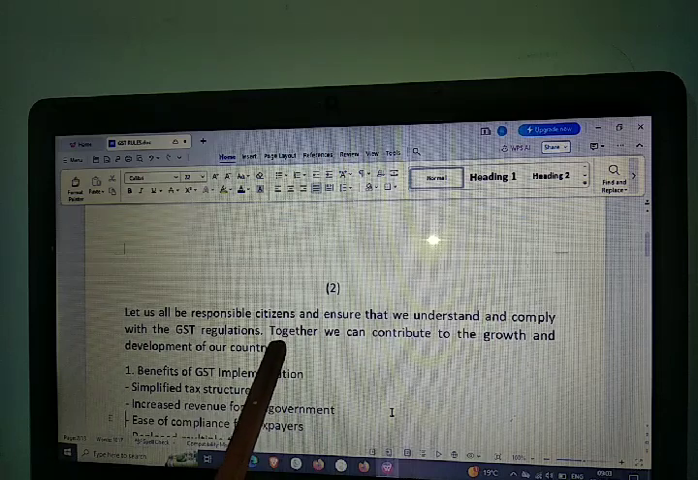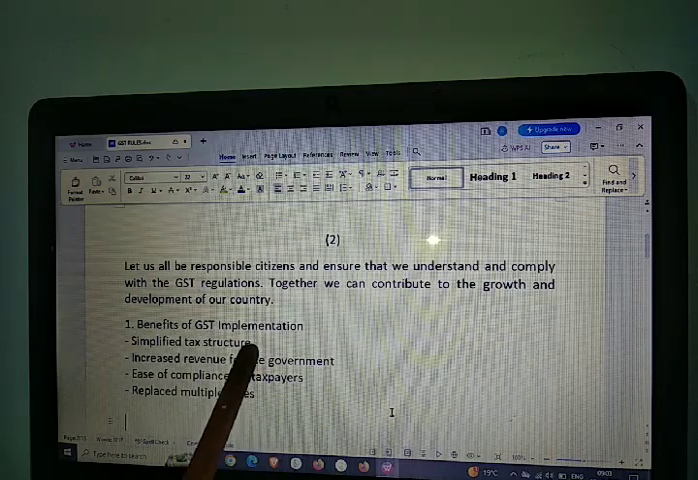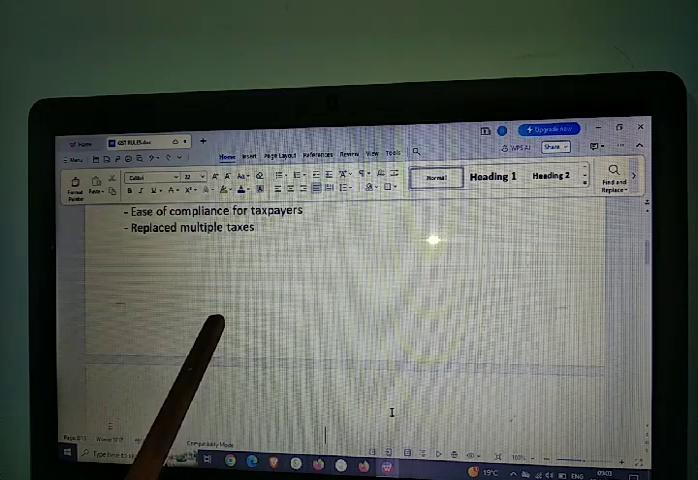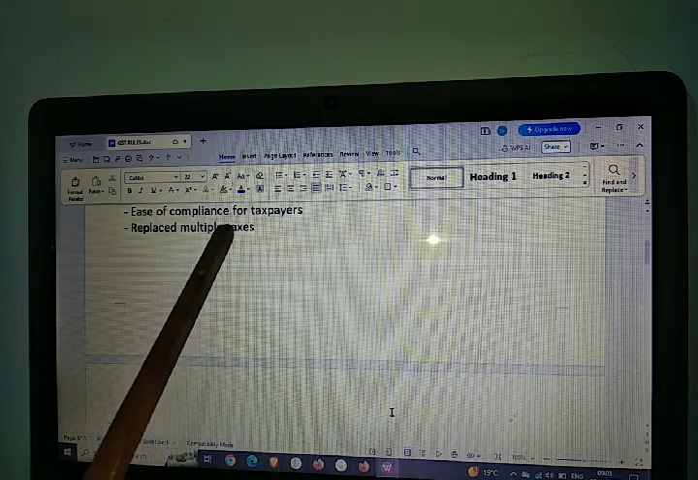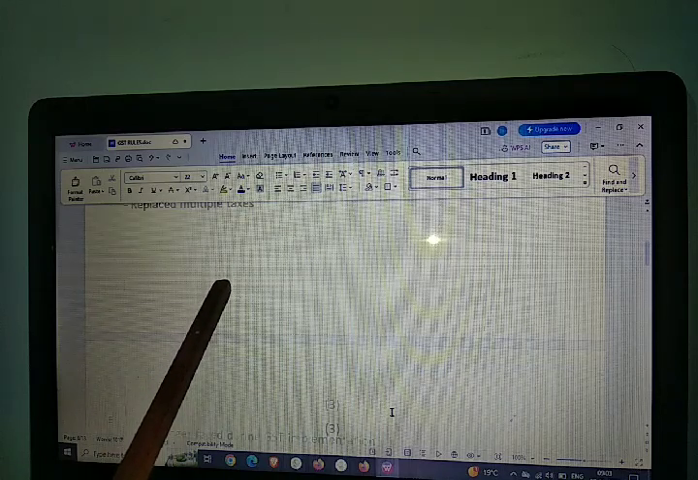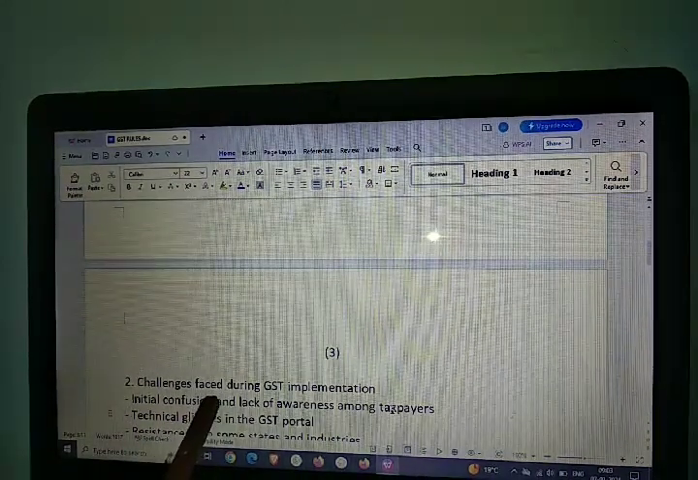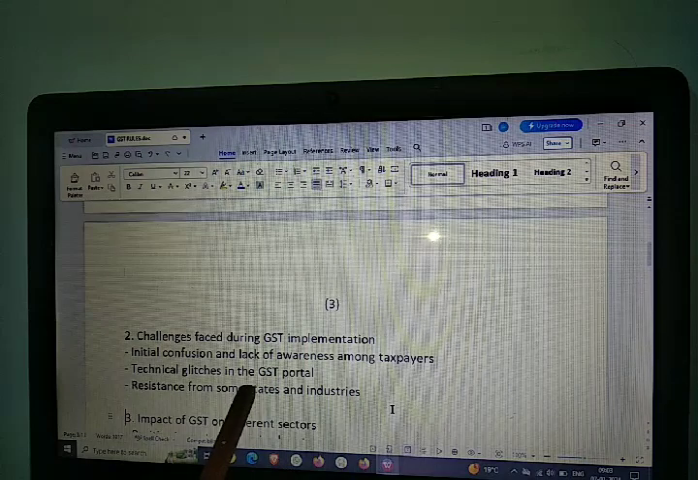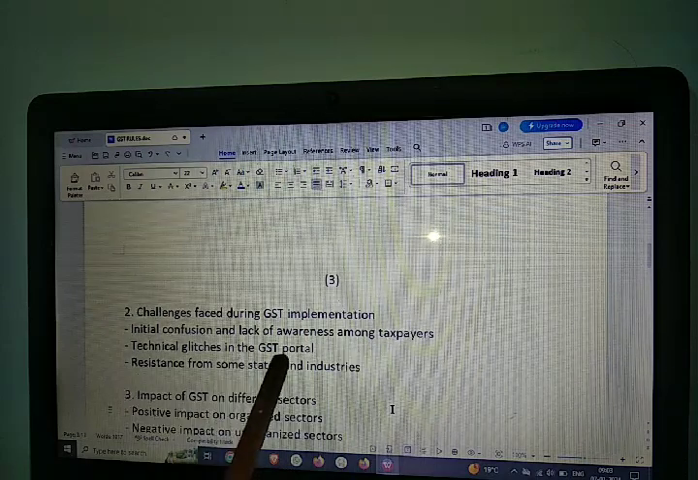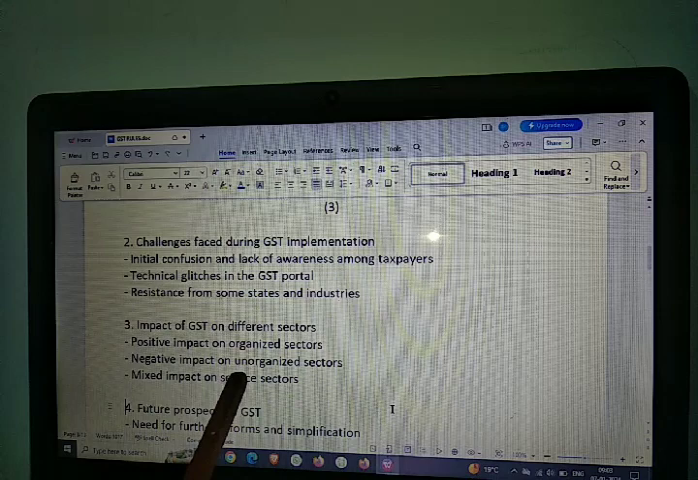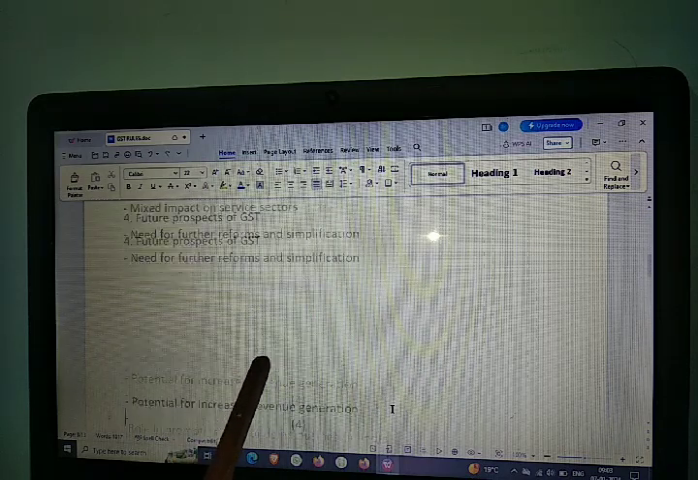Now we will understand what the benefits of GST are: simplified tax structure, increased revenue for the government, ease of compliance for the taxpayer, and replacement of multiple taxes. So that was very important. Now, what are the challenges faced under GST implementation? Initial confusion, lack of awareness among taxpayers, technical glitches, and resistance from some states and industries.